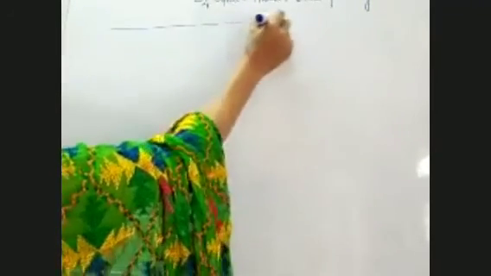Now I start with the process of the C4 cycle. So how does this C4 cycle take place? The C4 cycle is also known as the Hatch and Slack pathway. Now what do we have here? This is the epidermis.